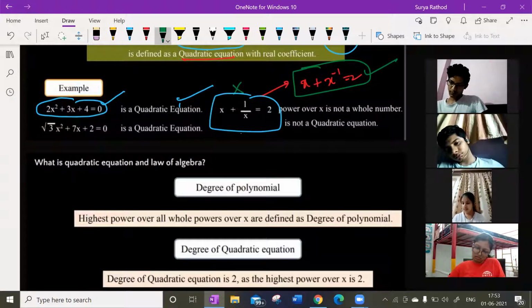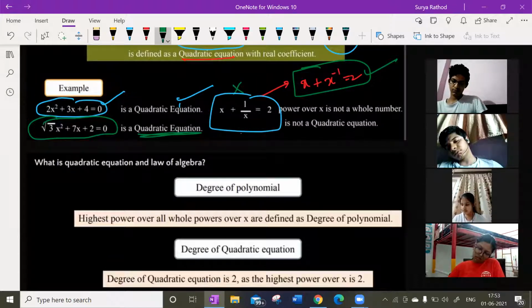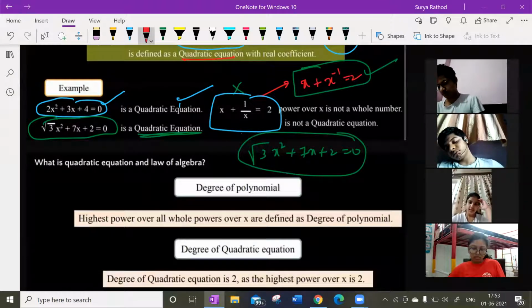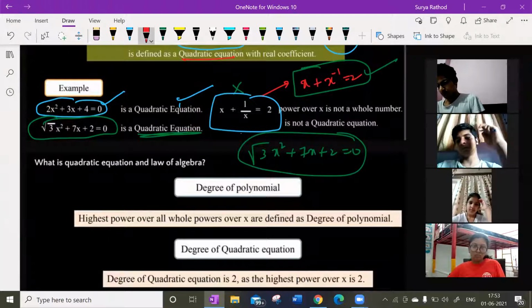Look at the third example. Root 3 x square plus 7x plus 2 is equal to 0. Is it a quadratic equation? We have a root, right? Root 3 x square plus 7x plus 2 is equal to 0. Whether it is a quadratic equation or not? Tell me. Yes, it is a quadratic equation, guys.